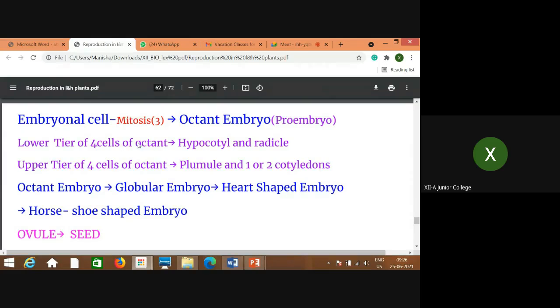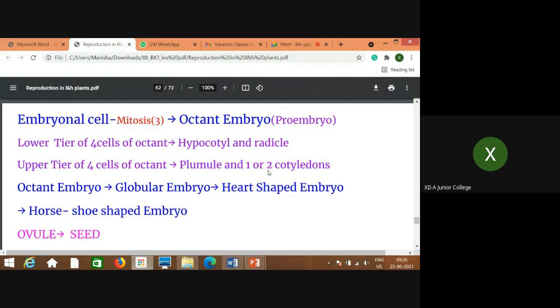The lower tier of 4 cells of this octant gives rise to hypocotyl and radicle, which in the further process give rise to the root system. The radicle gets converted into roots, and the upper tier of 4 cells of the octant gives rise to plumule, which in further development produces the shoot system, and one or two cotyledons depending on the nature or the type of species.